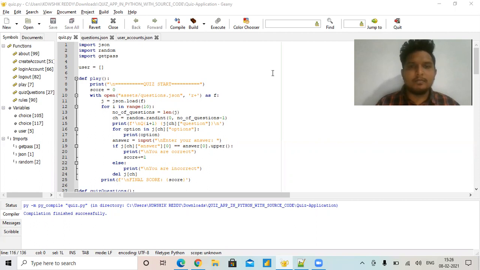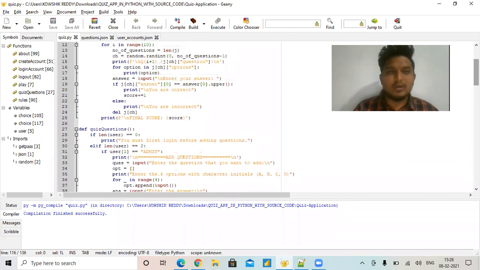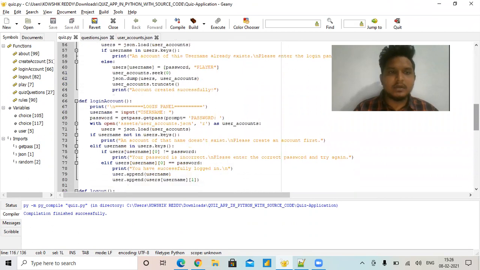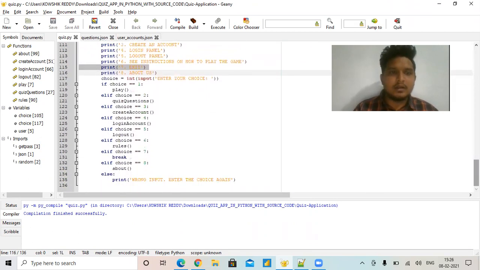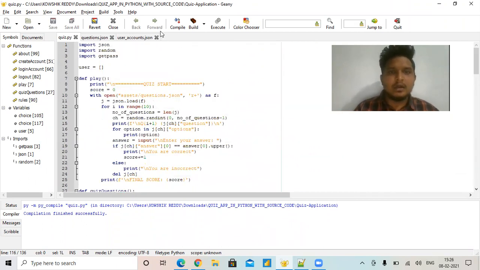Today I will show my Python project, called the online quiz application. I will show the total code structure and the total output also. Now we can see I'm developing the code lines for the online quiz application here, and I will explain briefly each module and its functionalities. Firstly, I will show the output of this code. First, I will compile and execute the code.